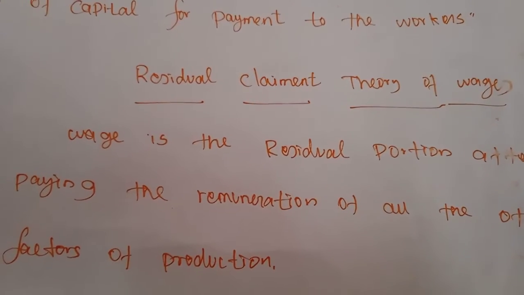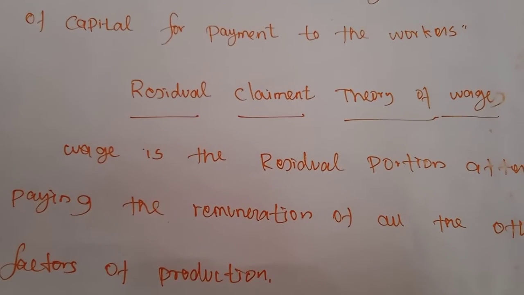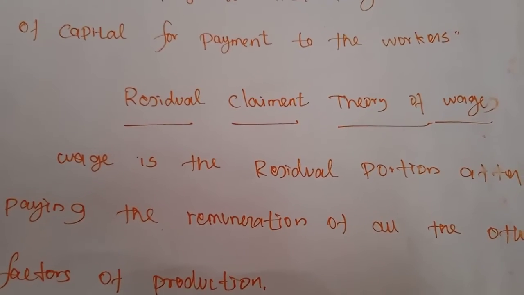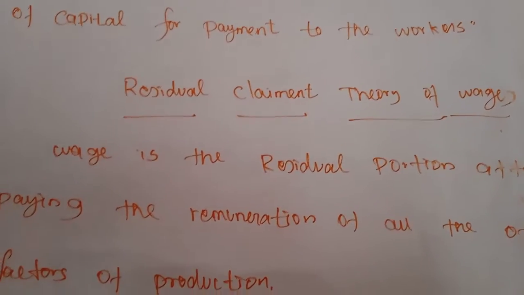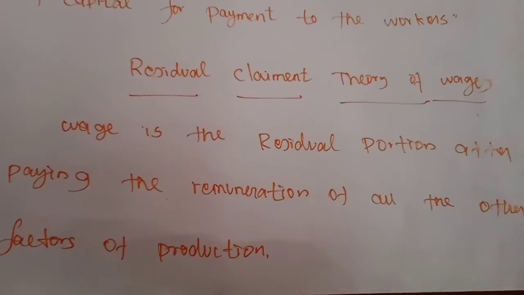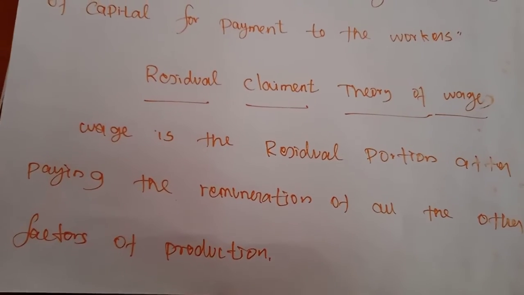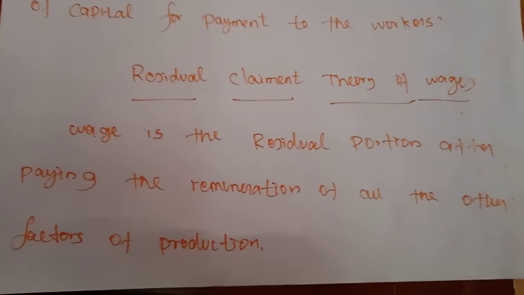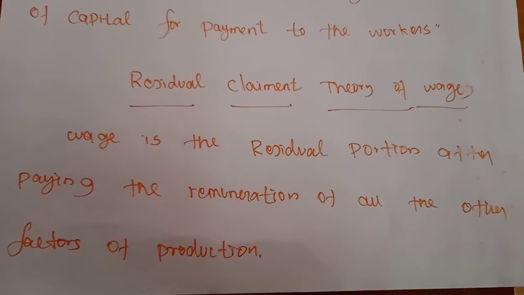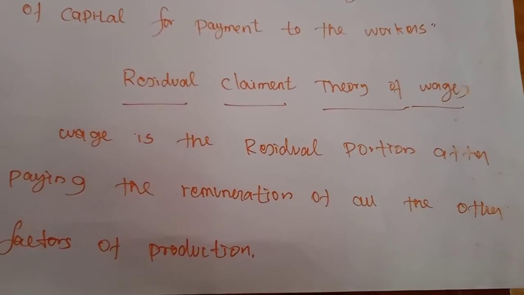According to this theory, the wage is the residual portion after paying the remuneration of all the other three factors, land, capital and organization. So according to this theory, wage is the residual portion. The residual portion means the remaining amount of money. The producers always use the factors of production for their production purposes: land, labor, capital, organization.